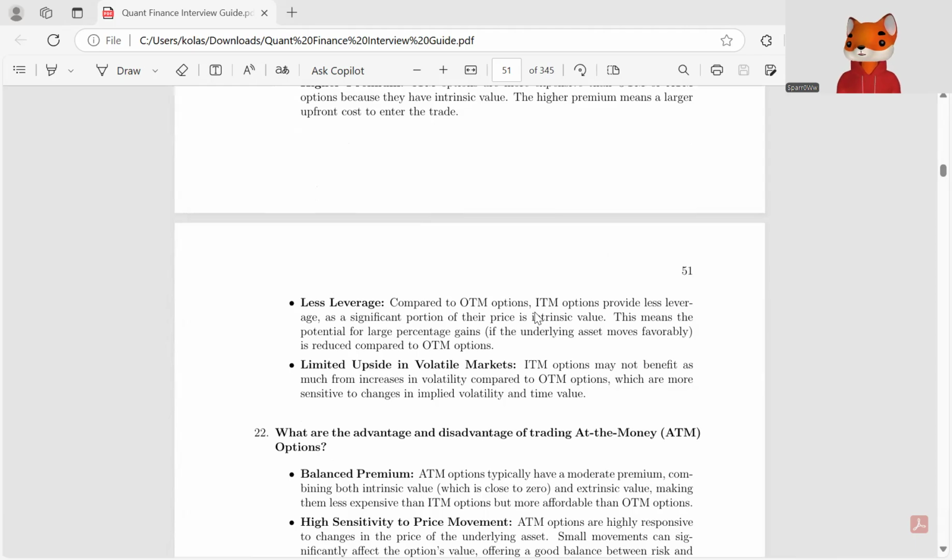It has less leverage compared to OTM options, as ITM options provide less leverage since a significant portion of their price is intrinsic value. This means the potential for large percentage gains is reduced compared to OTM options if the underlying asset moves favorably. Also, there is limited upside in volatile markets, as ITM options may not benefit as much from an increase in volatility compared to OTM options, which are more sensitive to changes in implied volatility and time value.